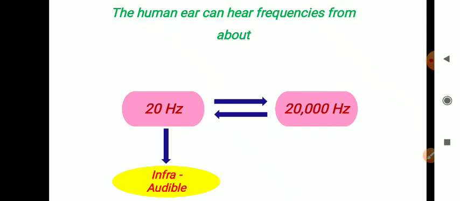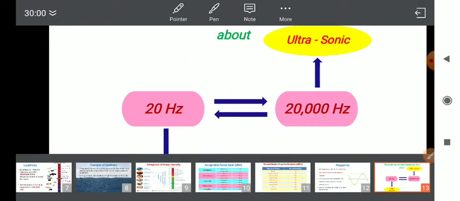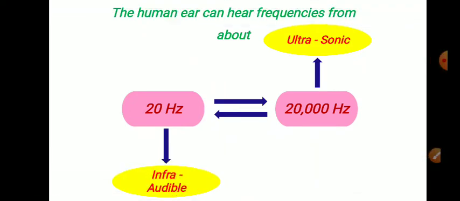From 0 to 20 Hertz, that is infra audible. If the frequency increases above 20,000 Hertz and people hear it continuously, that means it is ultrasonic and it is harmful.